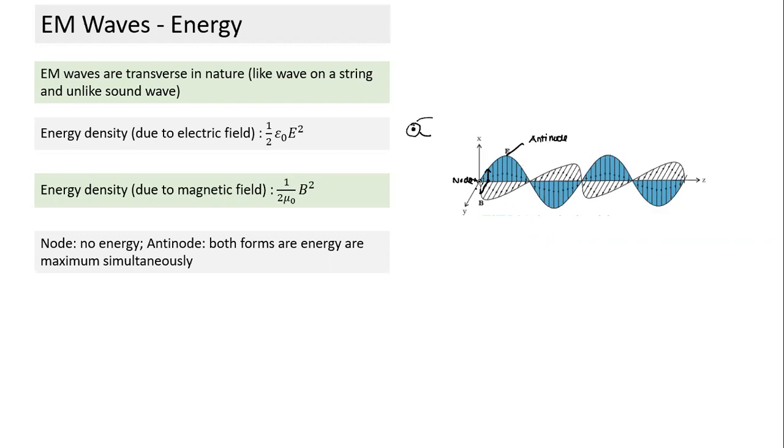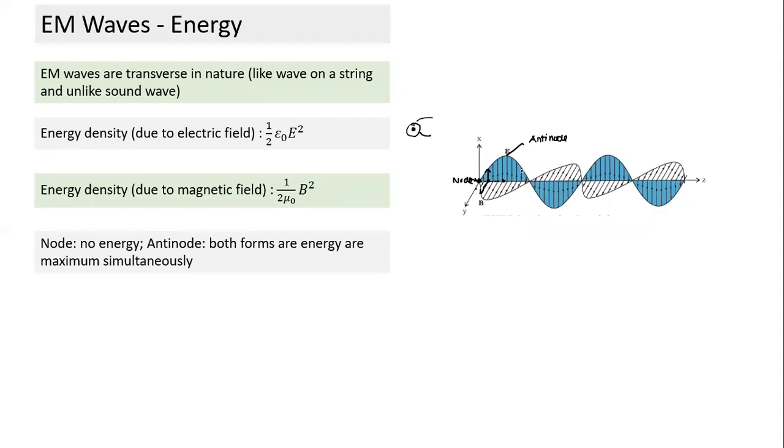So what will be the energy at this particular point here? Vignesh, what will be the energy at this point? If I take a small space around a node, what will be the energy contained there? 0. And where would the energy be maximum? Are you able to spot the point? When both of them are maximum, so if I take this particular point here, energy is maximum. And in between, energy varies as a sine function.